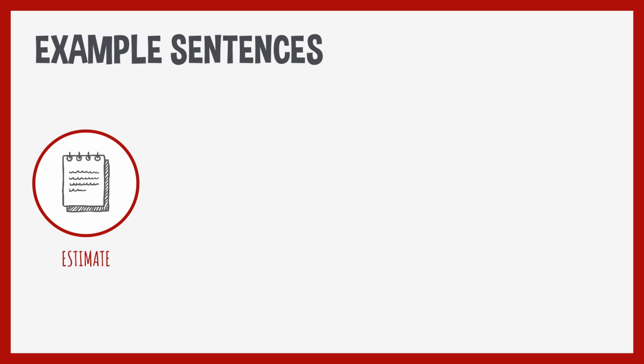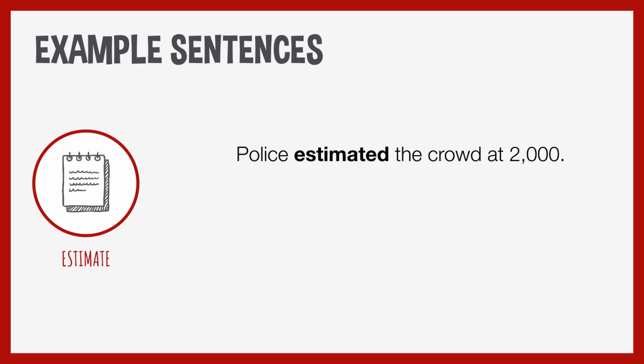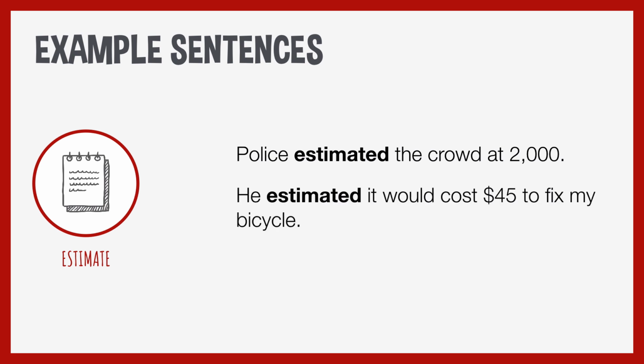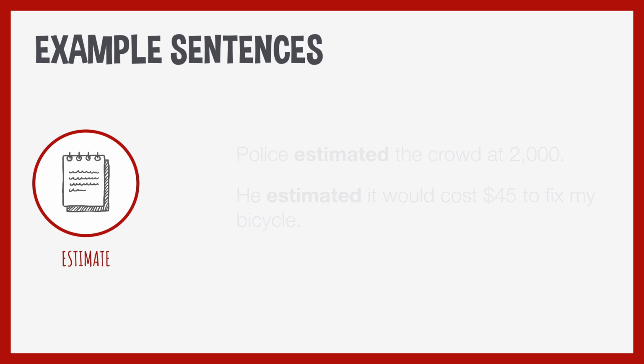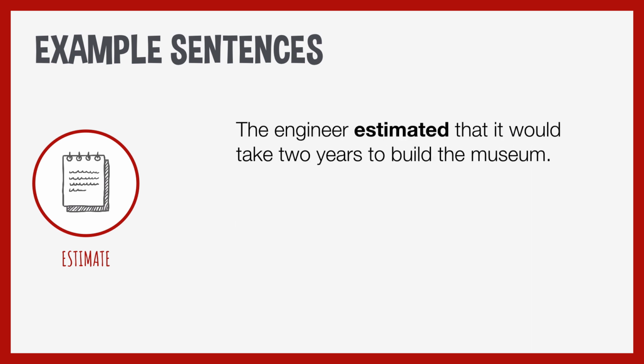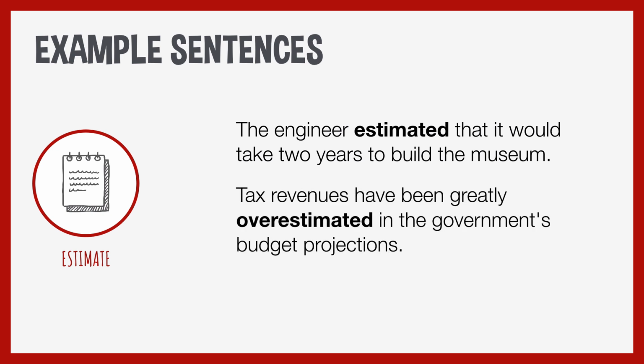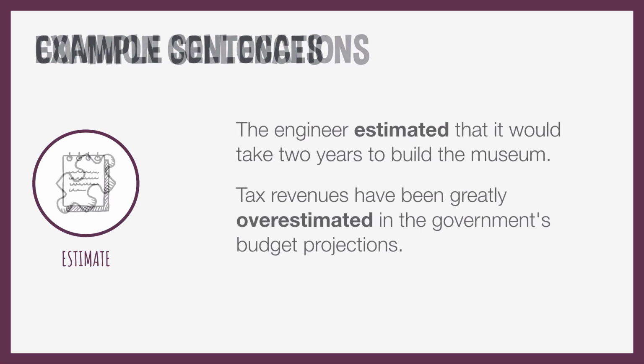And some example sentences here: police estimated the crowd at 2,000. He estimated it would cost $45 to fix my bicycle. The engineer estimated that it would take 2 years to build the museum. Tax revenues have been greatly overestimated in the government's budget projections.